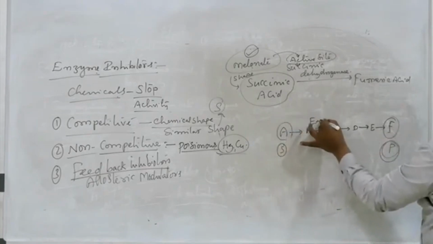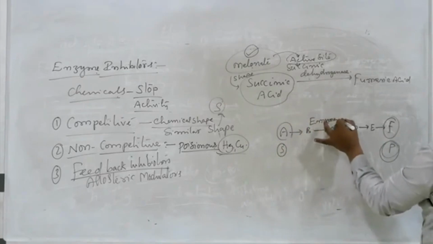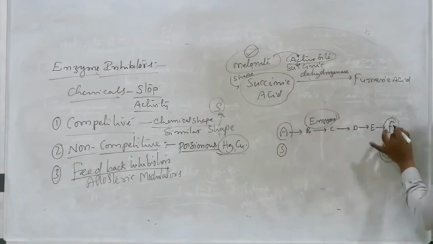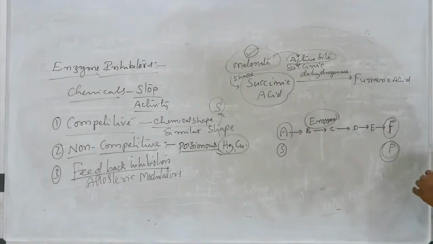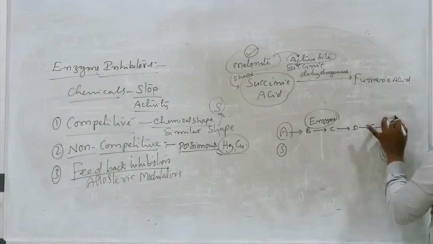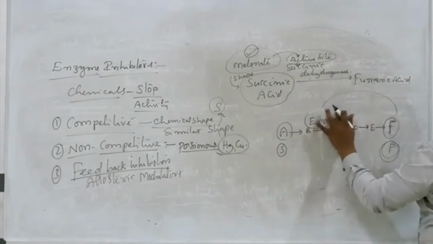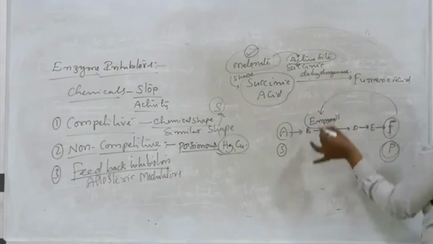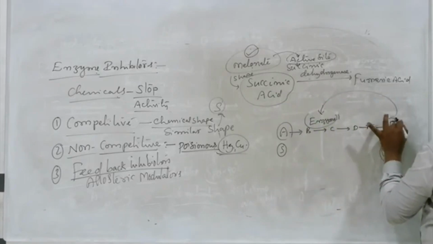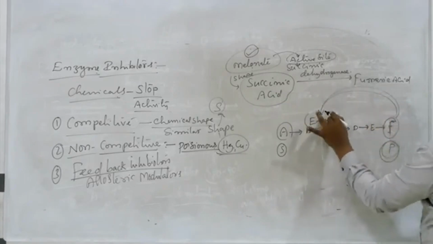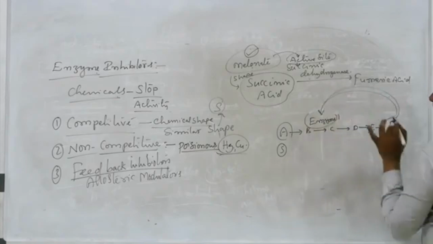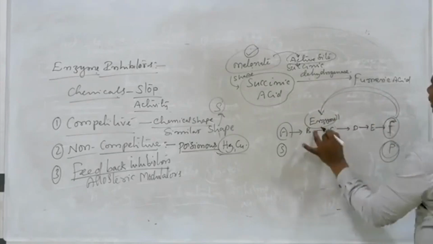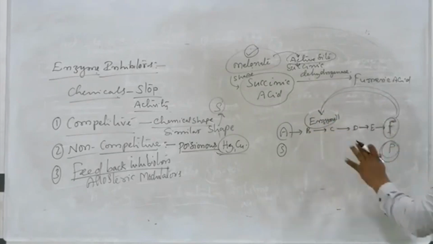Here there are different enzymes. So what is that end product F? The end product of the reaction will inhibit the activity of the first enzyme, feedback. The end product of the reaction will inhibit the activity of the enzyme that is involved in the first reaction.